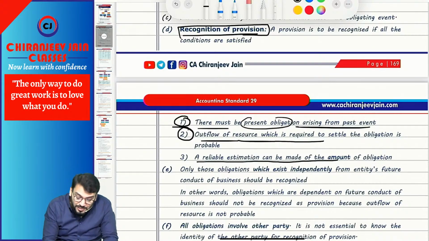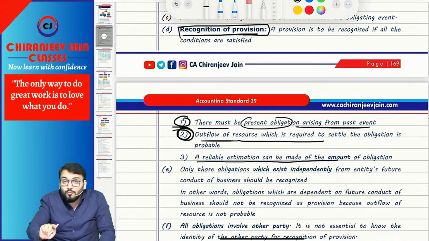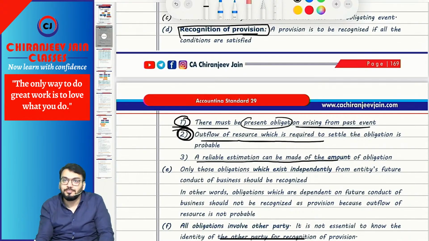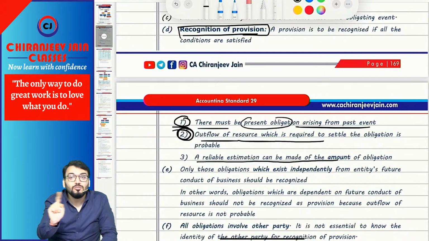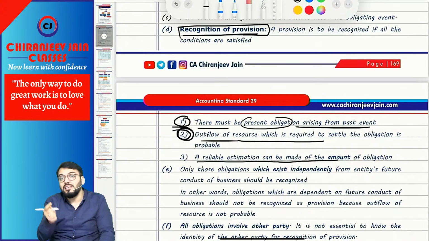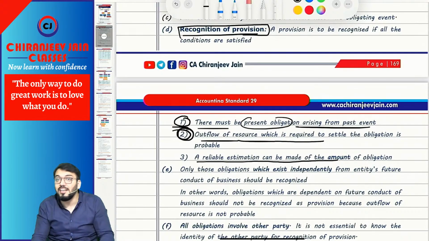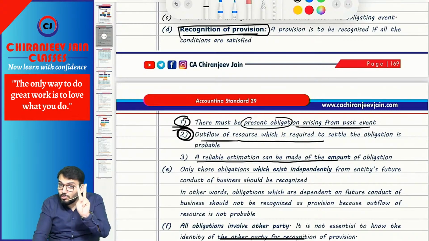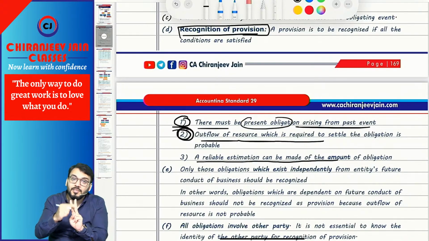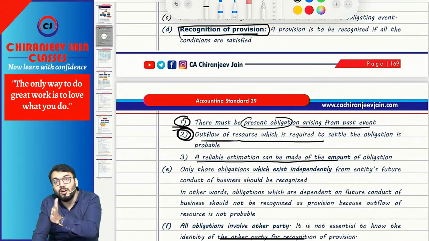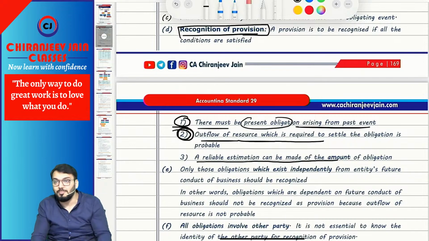Can I say the outflow must also be probable? But if the outflow of resources can be avoided, then no provision is recognized. Then it requires disclosure as a contingent liability. So there are two separate conditions. First: the obligation must be probable, meaning there must be a present obligation. Present obligation means the obligation must be probable on the balance sheet date. Obligation probable means the chances of occurrence are more than 50%.